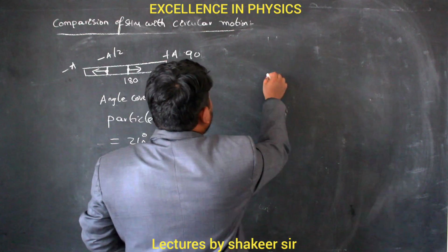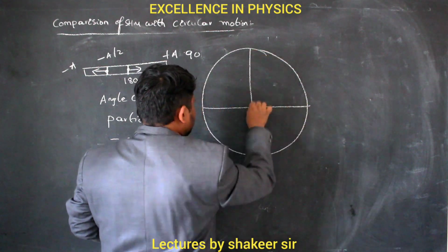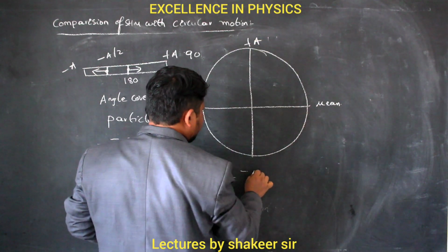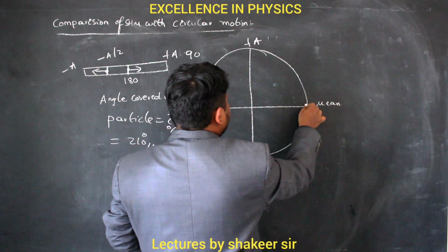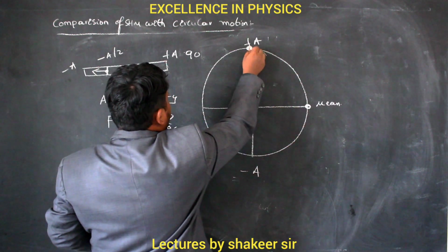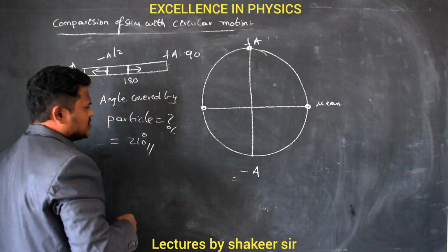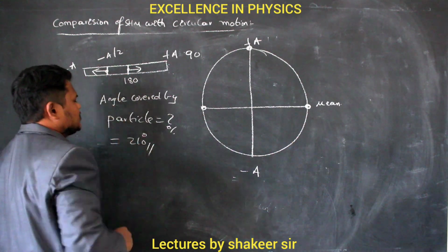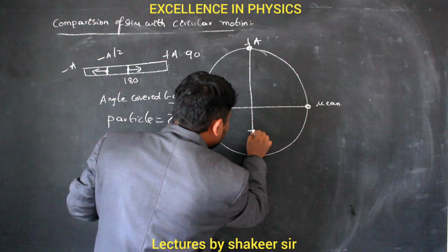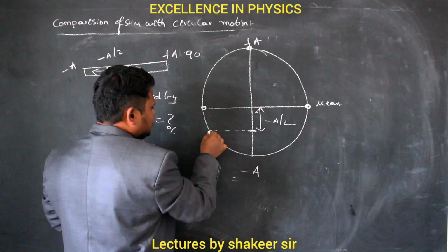So this is the circular path in which the body is moving. This becomes our mean position. This is the positive extremity and this is the negative extremity. The particle has reached from the mean position to the extreme position. So first it reached this position, and from the negative extreme position it is returning back to the mean position. So it has returned to the mean position. From here it reached a displacement of minus a by 2. This position will become minus a by 2. It means the particle has reached up to here.